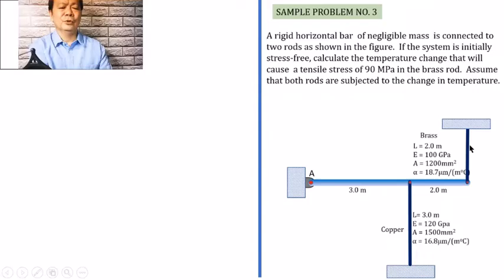Di ba? So, ibig sabihin, for the system to be solved, we shall be expecting that the change in temperature is that there will be a drop in the temperature. And that is what we will be looking for. So, now let us try to have it redrawn on a larger scale so that we can easily show the deformation as well as examine the relationship between the deformations that will be caused by the change in temperature and the supposed to be internal loads that will be developed on the material.